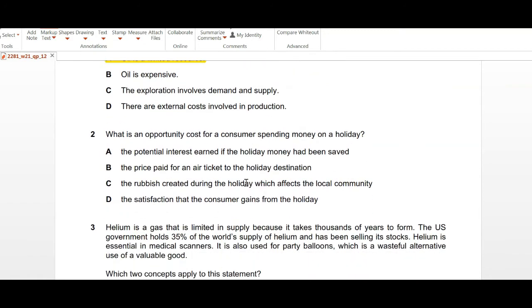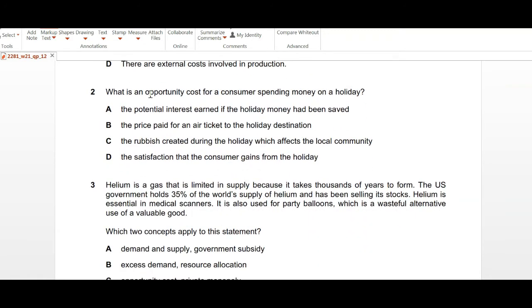Moving on to question number 2. What is the opportunity cost for a consumer of spending money on a holiday? So part A is saying the potential interest earned if the holiday money had been saved, B the price paid for an air ticket to the holiday destination. This can't be because obviously this is what you're paying. C, the rubbish created during the holiday which affects the local community, this is more like the external cost. And D is the satisfaction that the consumer gains from the holiday. This is related to the utility that one is getting.